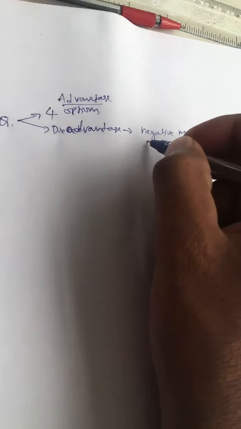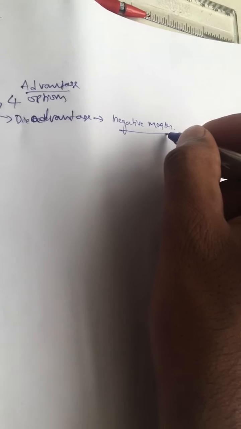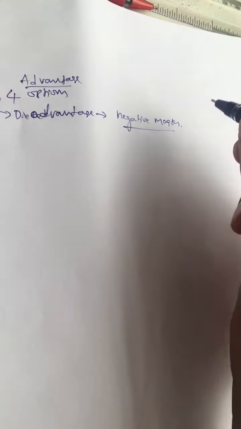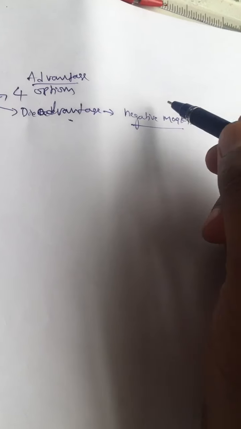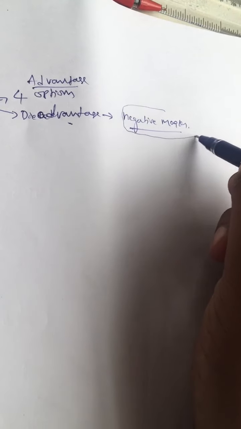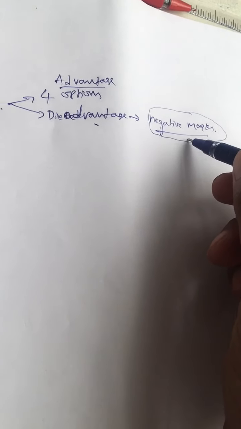See, the meaning of negative marks is, if you don't attempt the question, there is nothing like positive or negative. If you attempt the question and your answer is wrong, then from whatever you have already scored, there will be a deduction. That is the meaning of negative marks.